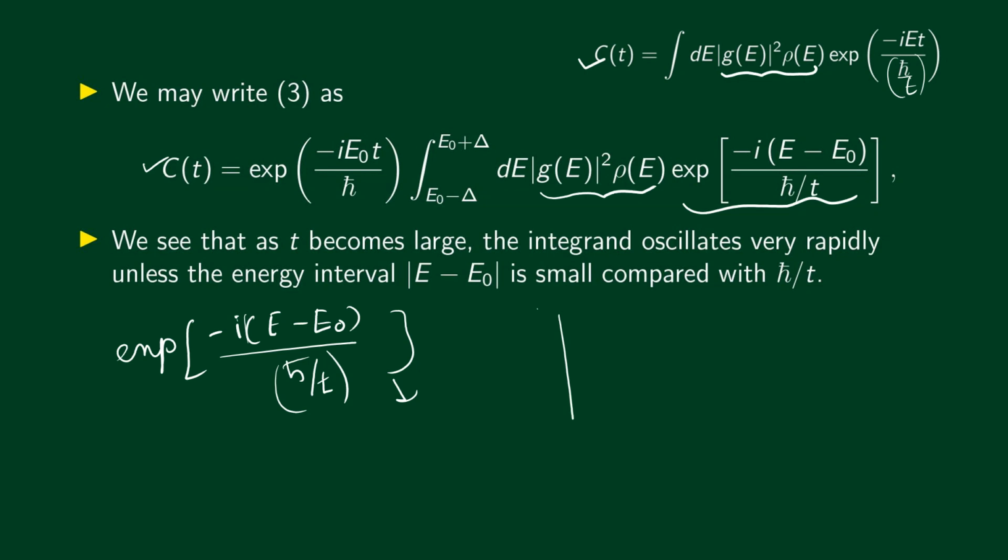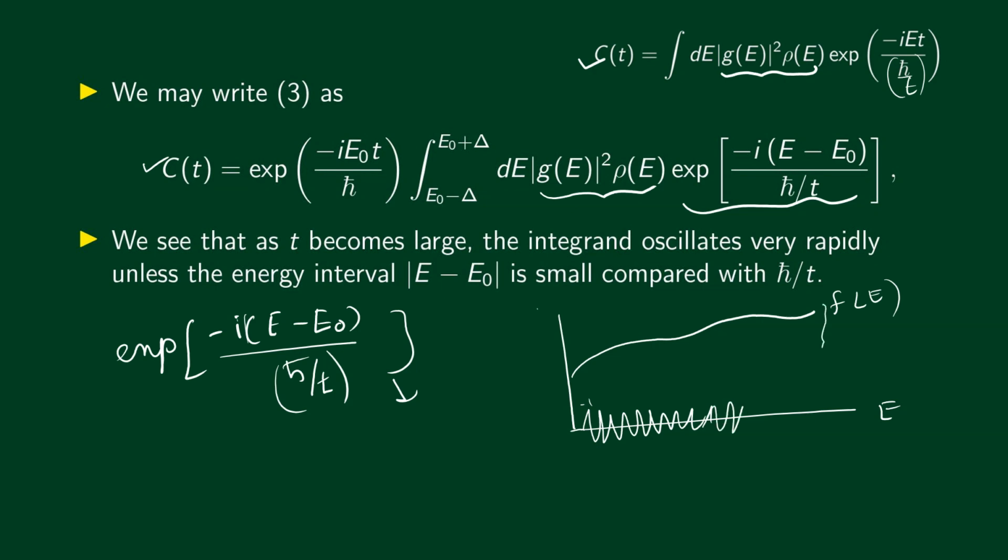Suppose we have something like a slowly varying function. Let's call this f of E, and let's say that we have a rapidly oscillating function also, of this form. It oscillates between -1 and +1. Now we want to integrate the product of these two functions. Right, we need to integrate the product of these two functions.